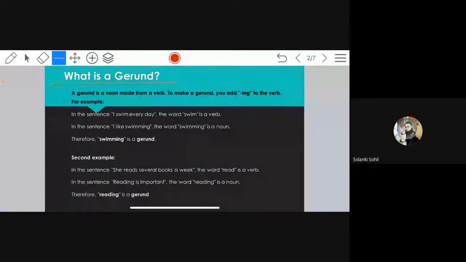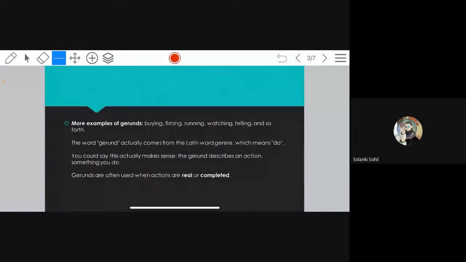Swim is the verb. So when you add ing, it becomes swimming. So swimming is a gerund. One more example is given. Reads becomes reading when you add ing, and it becomes a gerund. Continue. More examples of gerund: buying, fishing, running, watching, telling, and so forth.